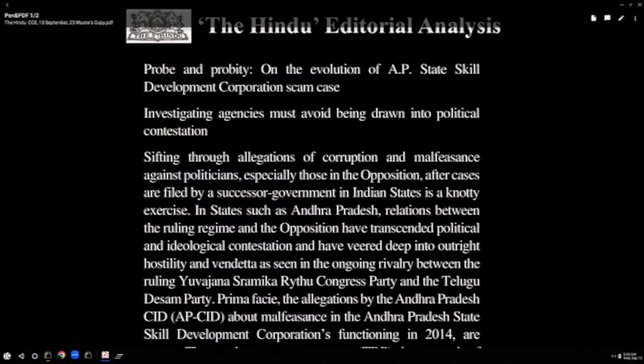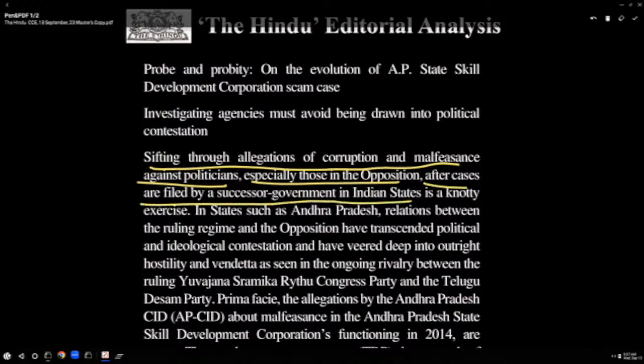Malfeasance against politicians, especially those in the opposition, after cases are filed by a successor government in Indian states, is a naughty exercise. Underline the verb is. Tell me what is the subject here. This is a very lengthy sentence, interesting sentence. Starting with the word sifting through allegations of corruption and malfeasance against politicians, especially those in the opposition, after cases are filed by a successor government in Indian states. All this comes under subject.